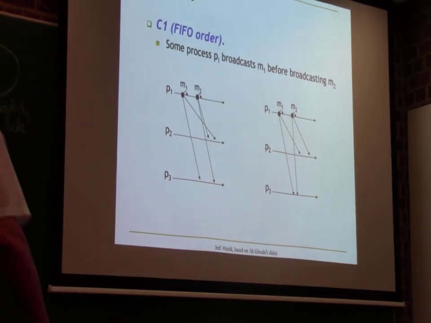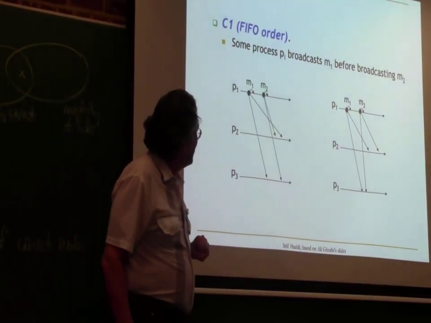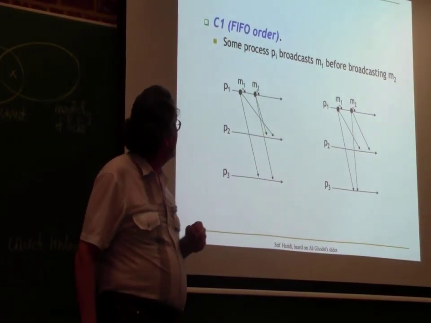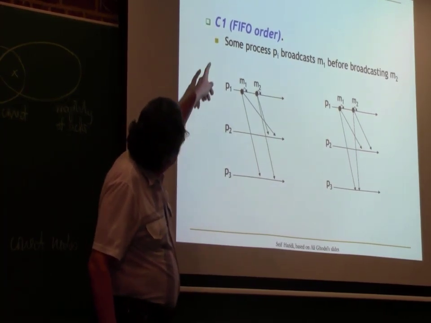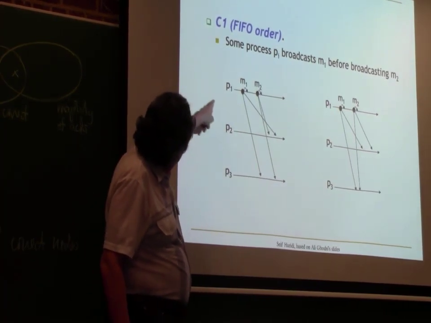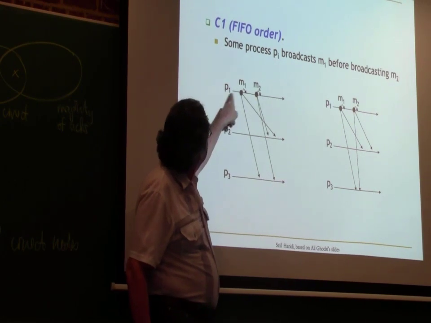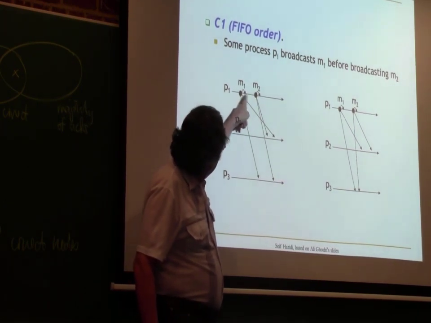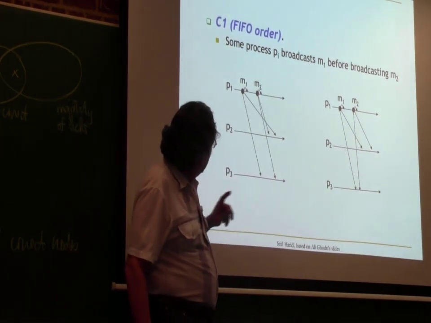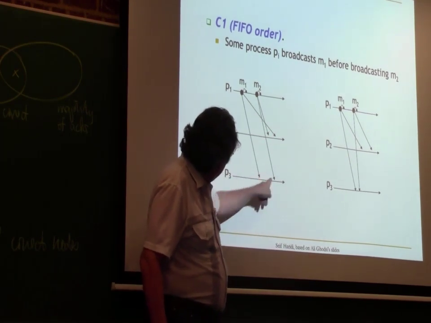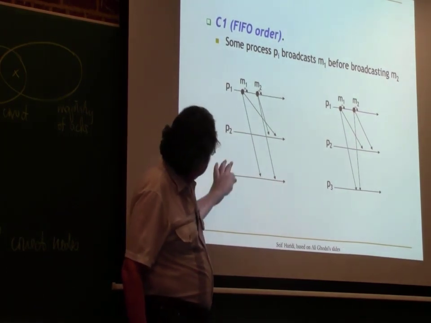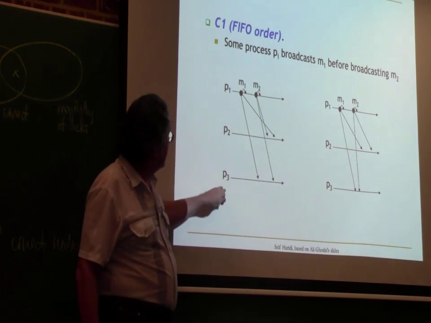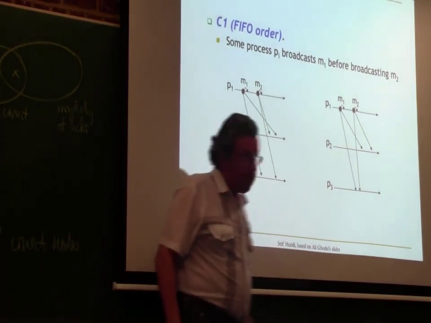But let me give some examples now first of the causal order to give you some intuition. So here is the first condition. P1 broadcasts M1 and then broadcasts M2. Then M1 and M2 are delivered on P2 and P3. So there's a scenario here on the left, and there's another scenario on the right.